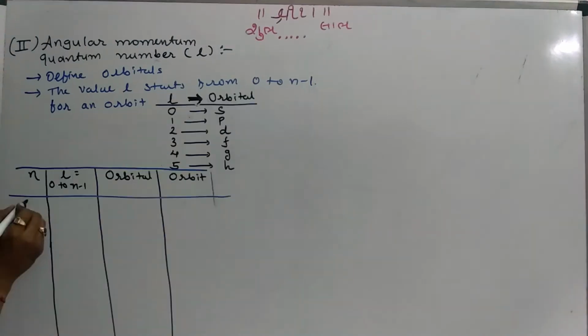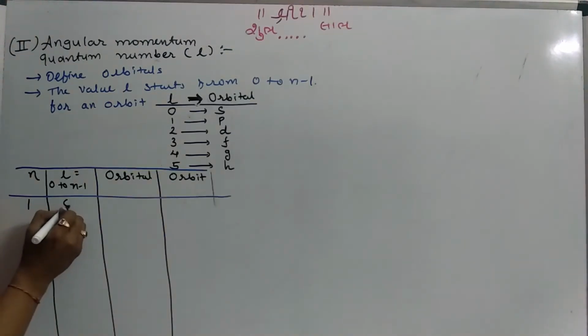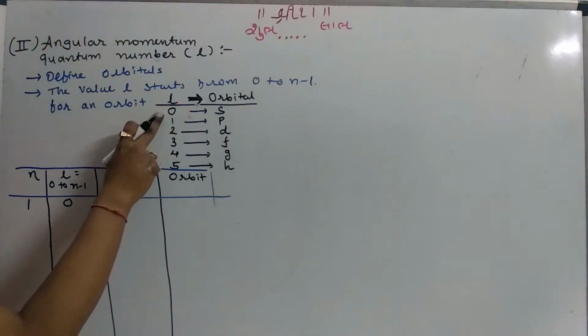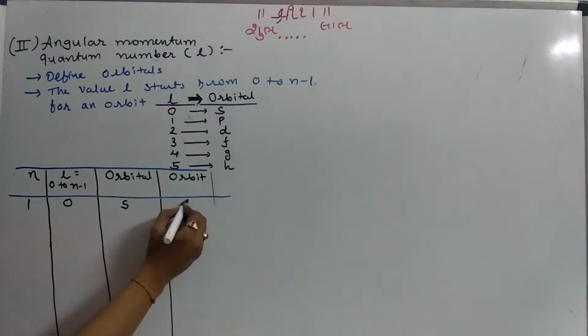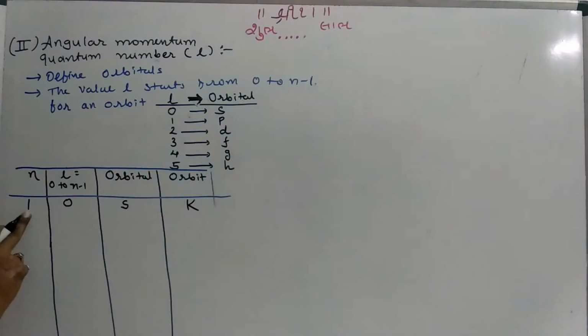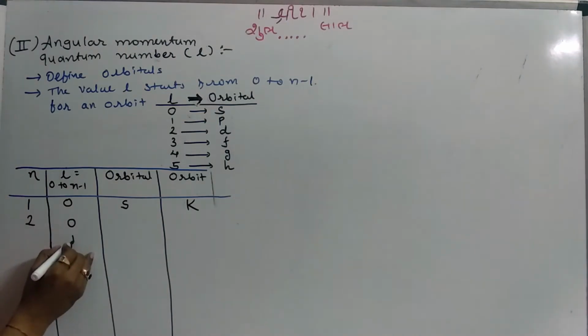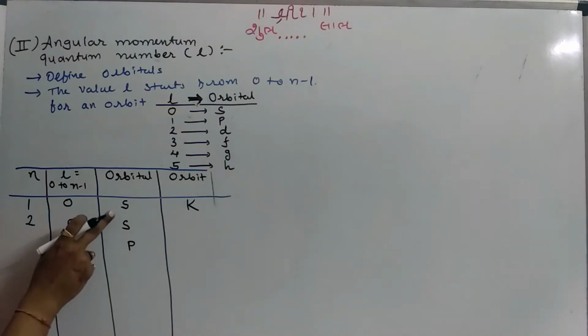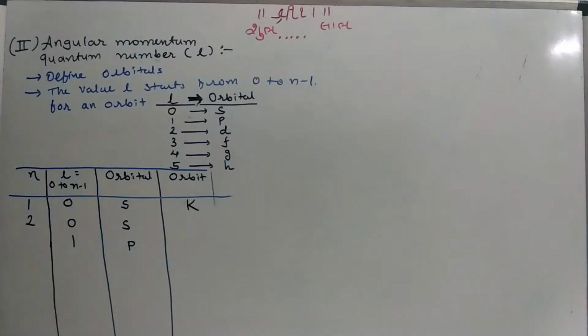Another table. For n equal to 1, the value of l is 0, and the orbital is s, as we defined l equal to 0 as s. The orbit for n equal to 1 is K. For n equal to 2, the value is 0 to n minus 1; substituting n equal to 2, 2 minus 1 is 1, so two values are possible, 0 and 1. For l equal to 0 we have the s orbital, and the other orbital is p. You can see here both orbitals have an s orbital.